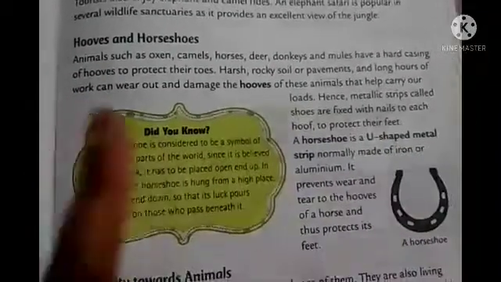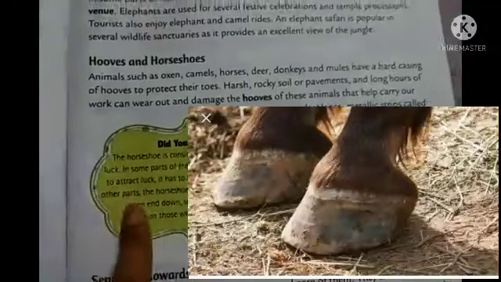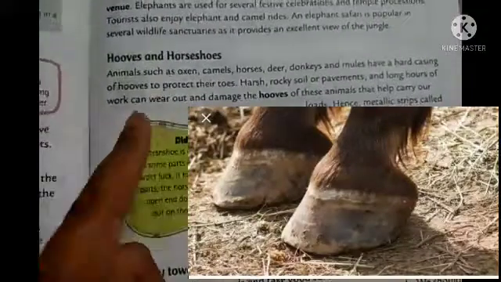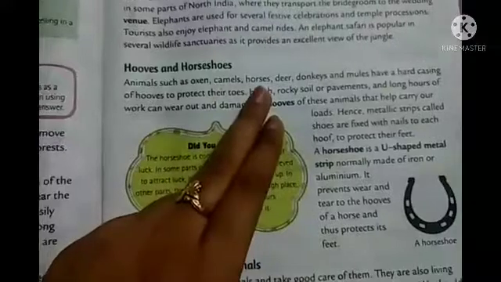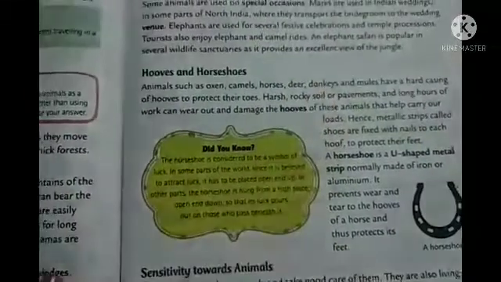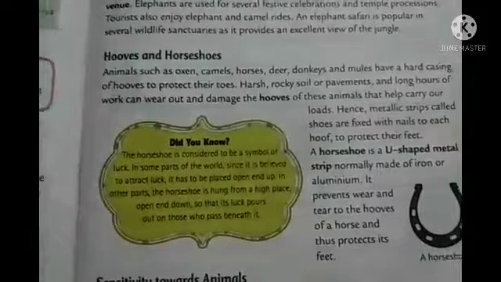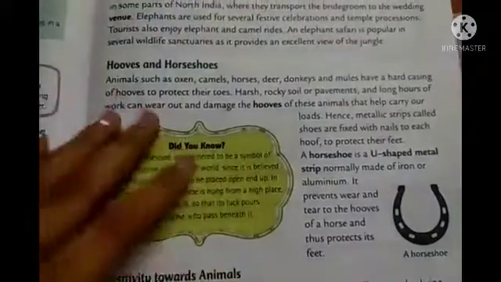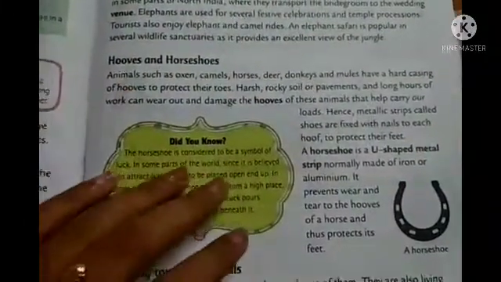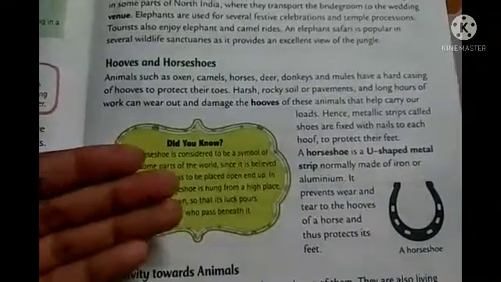I will attach the picture, so if you see it, you can understand the meaning of hoofs. All these animals, camels, oxen, horses, deer, donkeys, mules, when they walk for long hours on harsh or rocky, irregular, not smooth soil, their hoofs get damaged.